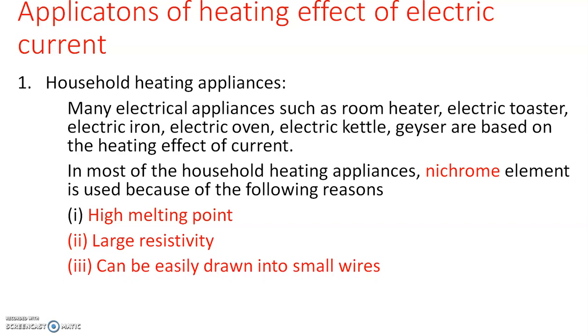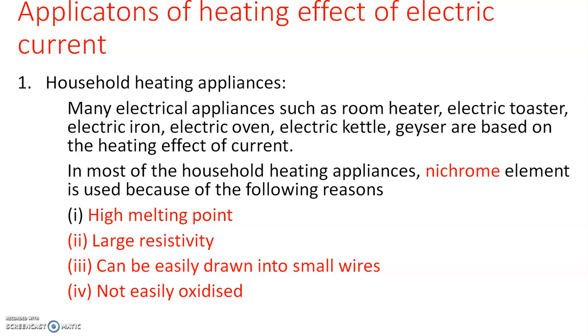You might have seen this. Have you seen an electric iron box? Have you opened that one? No need to open, but if it is a damaged one, you can open and see the nichrome element there. The specialty of that nichrome heating element is that it can be drawn into small wires. You can make very thin wires using that. And the last property is that it is not easily oxidized. When it is in contact with oxygen in the atmosphere, it will not get oxidized. So these are the 4 properties by which we use nichrome as the heating element.